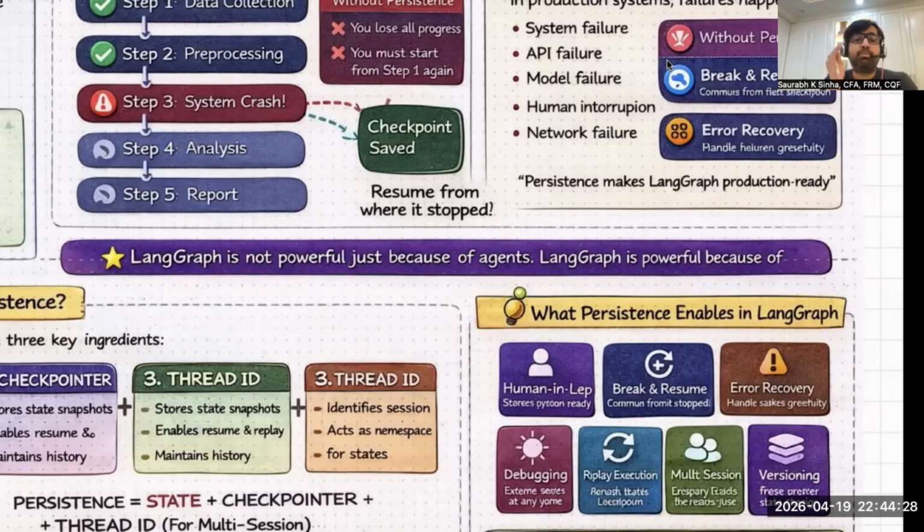And that is why LangGraph is famous as a production-ready framework. So persistence is not just a feature. Persistence is the core architecture of LangGraph. And if you understand persistence, you can understand human in the loop, break and resume, debugging, and error recovery. Everything becomes easier, which we'll discuss in the upcoming sessions.